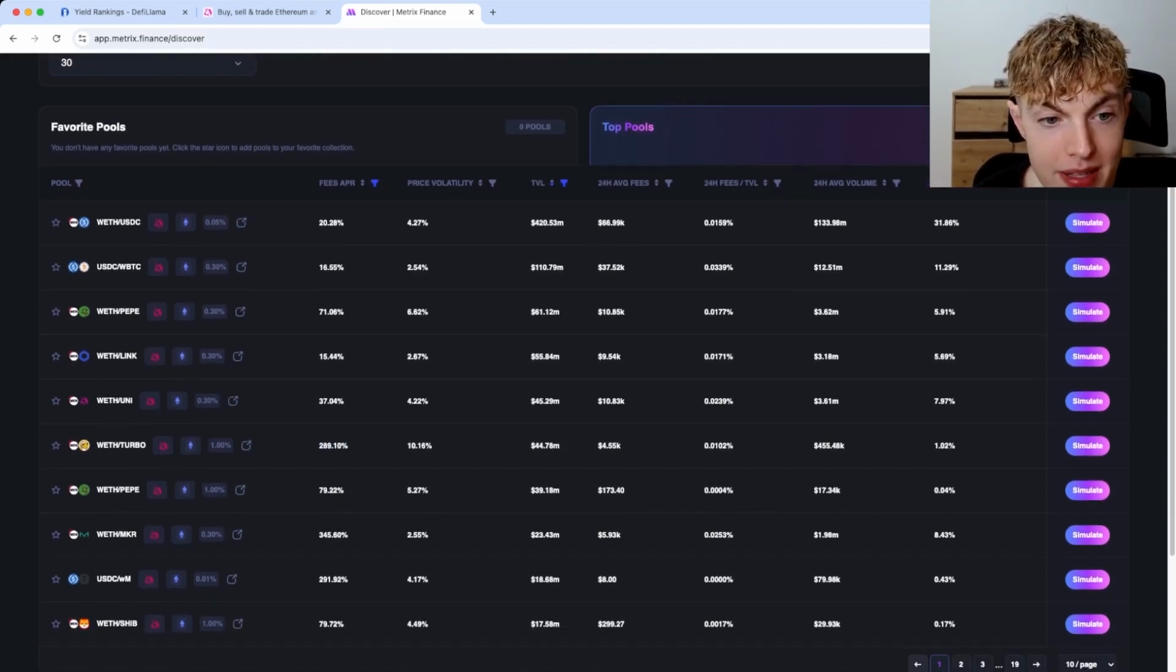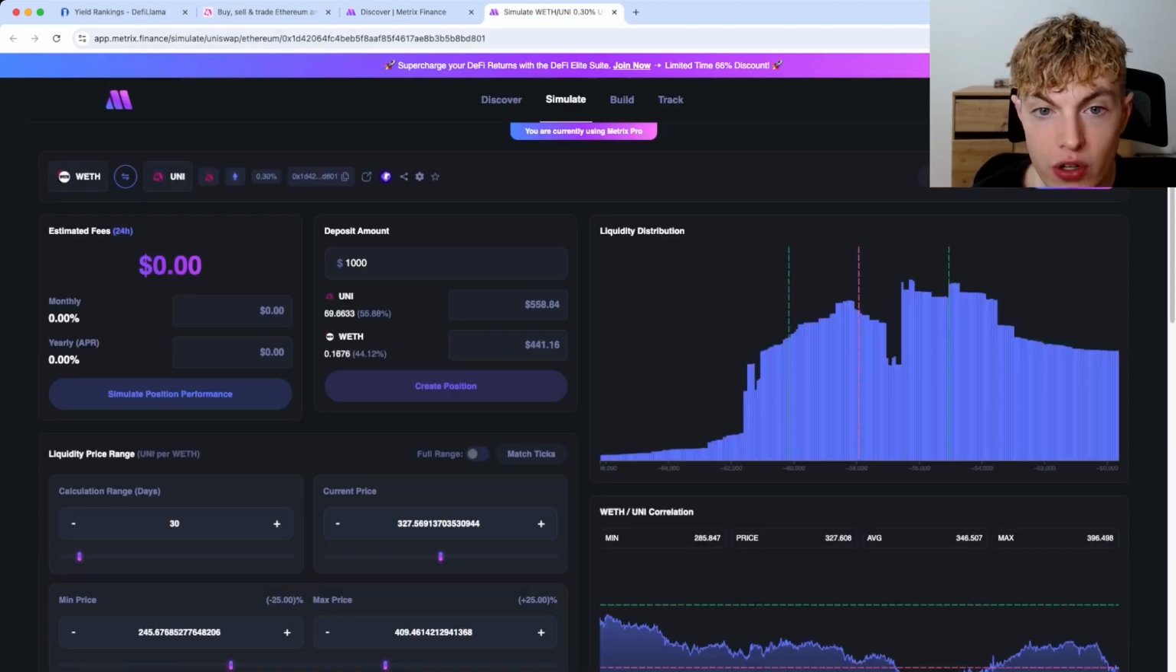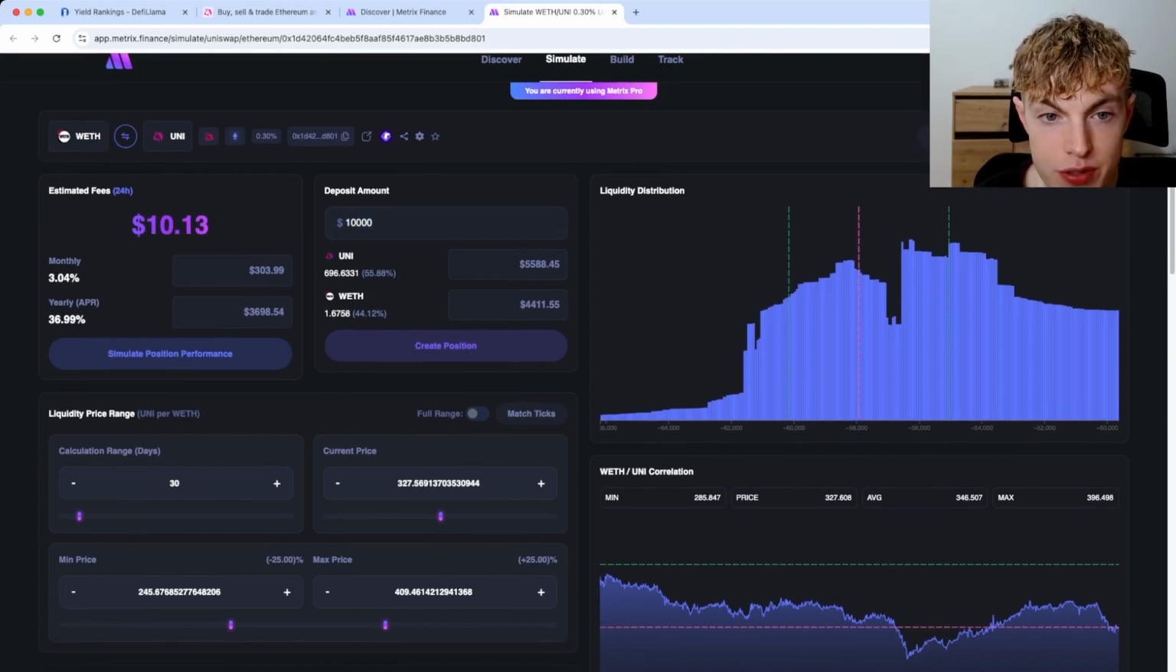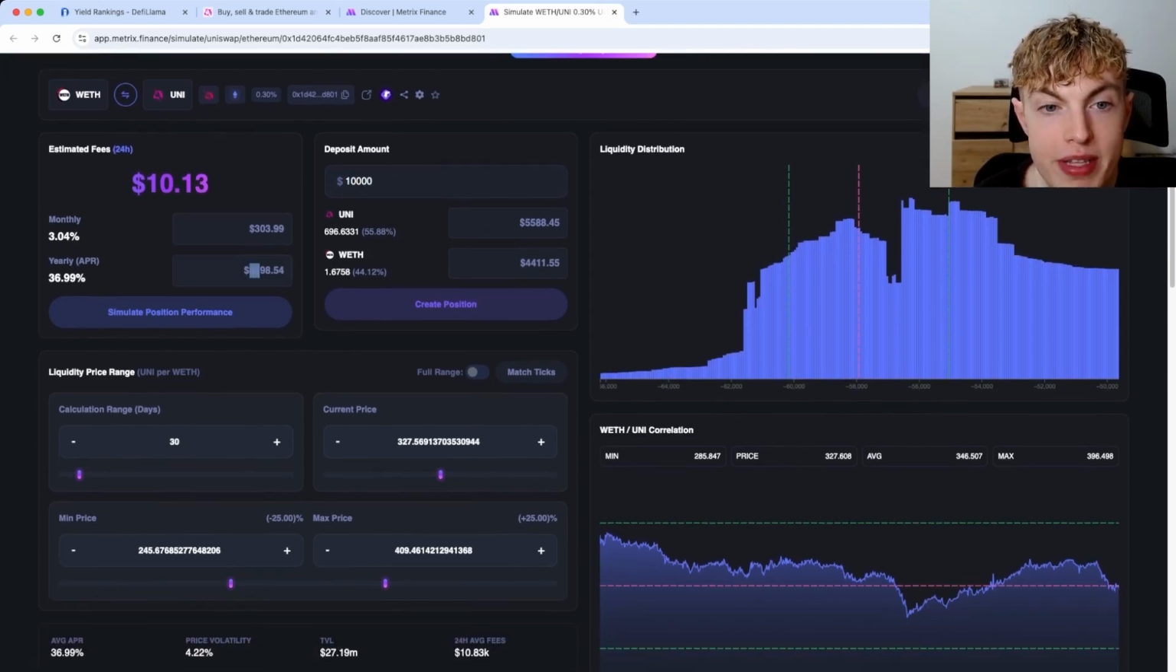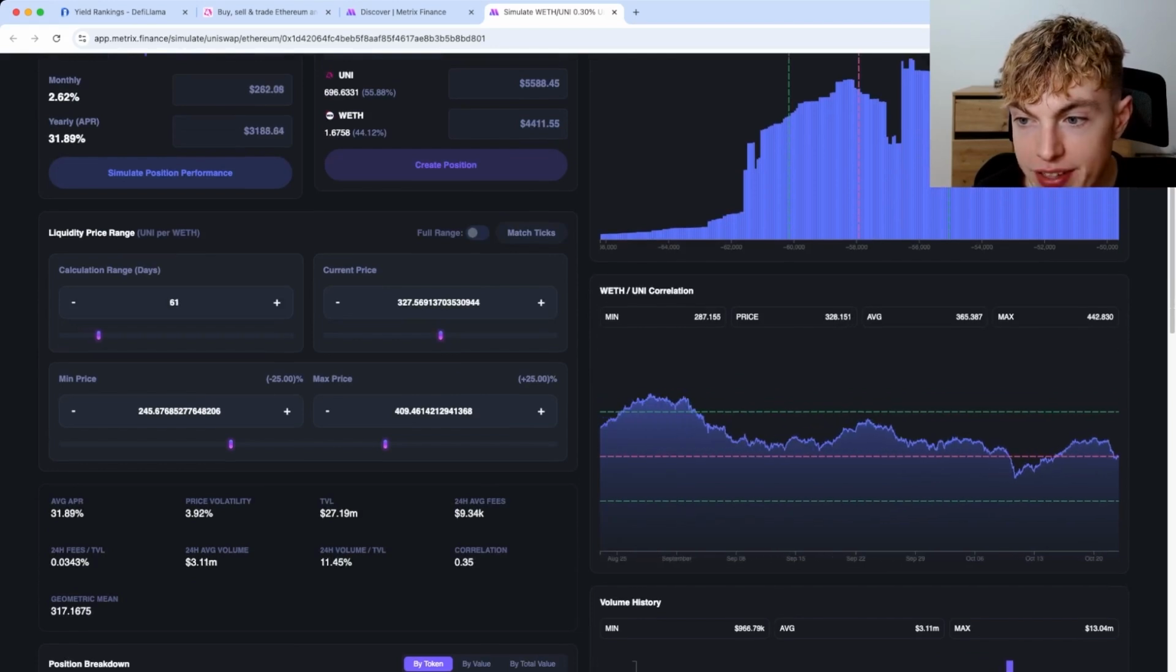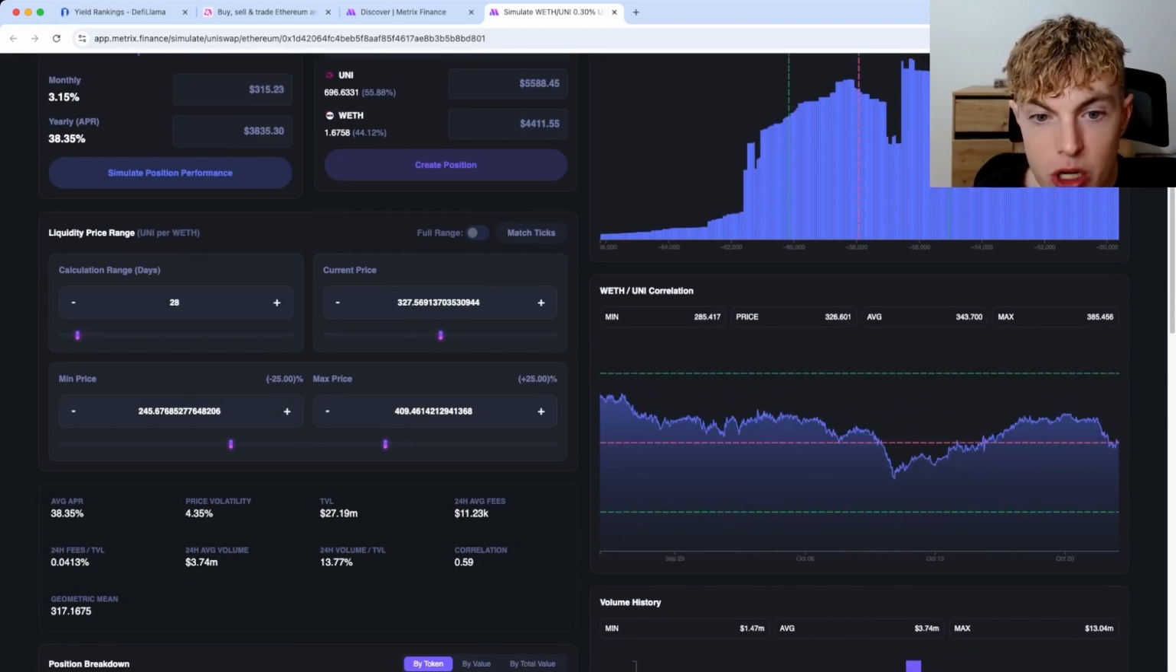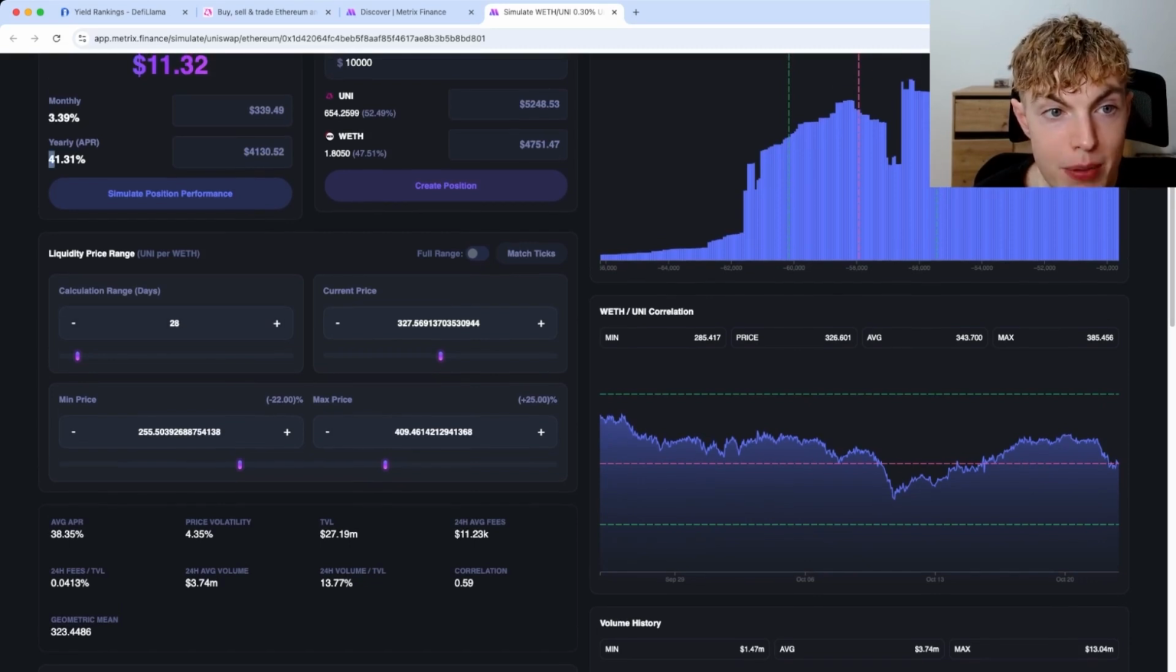So here we have wrapped Ethereum to Uni over on the Uniswap platform. And if you don't know, Uni is Uniswap's token. So we can go ahead and go over to simulate these returns. Now I'm going to change my deposit amount to, again, $10,000. And right off the bat, if we were to deposit $10,000, it's saying we'd be getting almost $3,700 per year APR. And we can go ahead and change our calculation range to look at different data. I'm going to go ahead and tighten my min price here. And we're looking at about 41% APR off the bat.